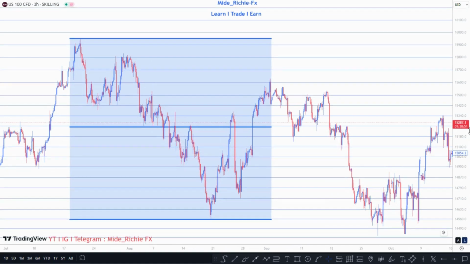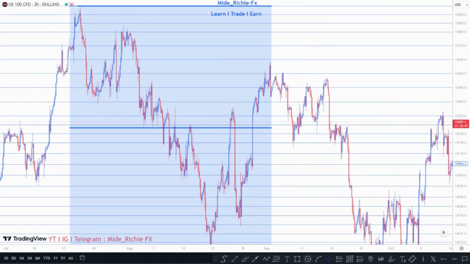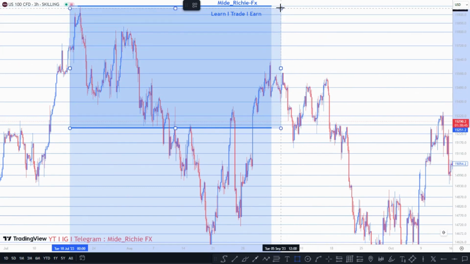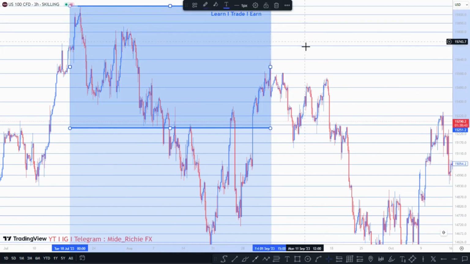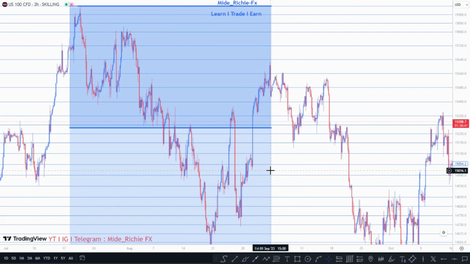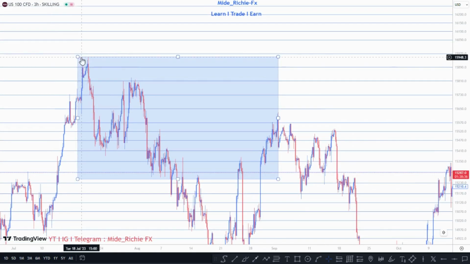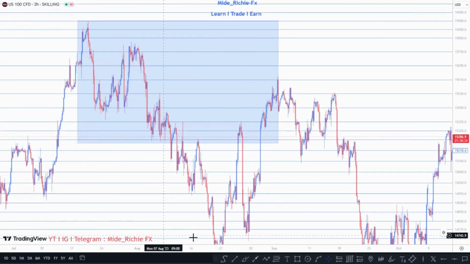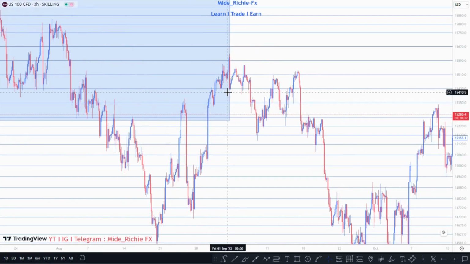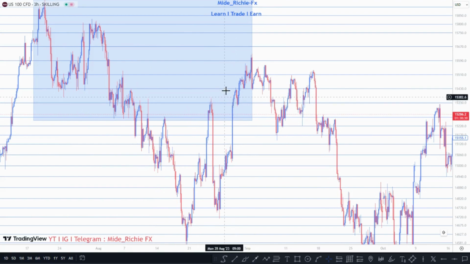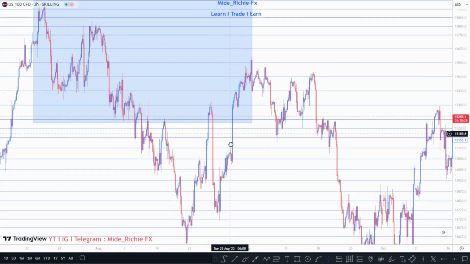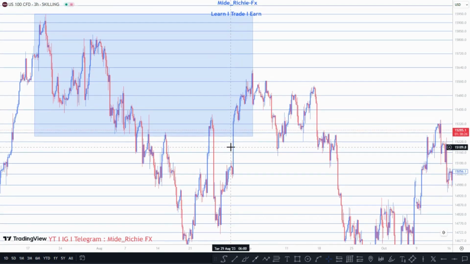So if you have 50% right here, any price above the 50% is where we call the premium price. All right, anywhere above the 50% is where we call the premium price. So now as the market sells from here to this point right here, you can actually sell from anywhere in this box, right? Because anywhere starting from the 50% above, or the first half of the trend, will be the premium price. So you should be selling from the premium price.